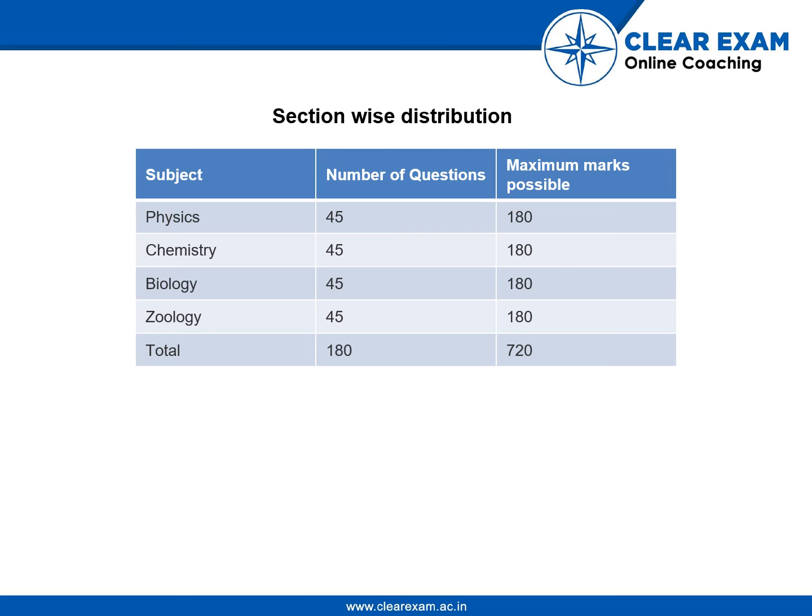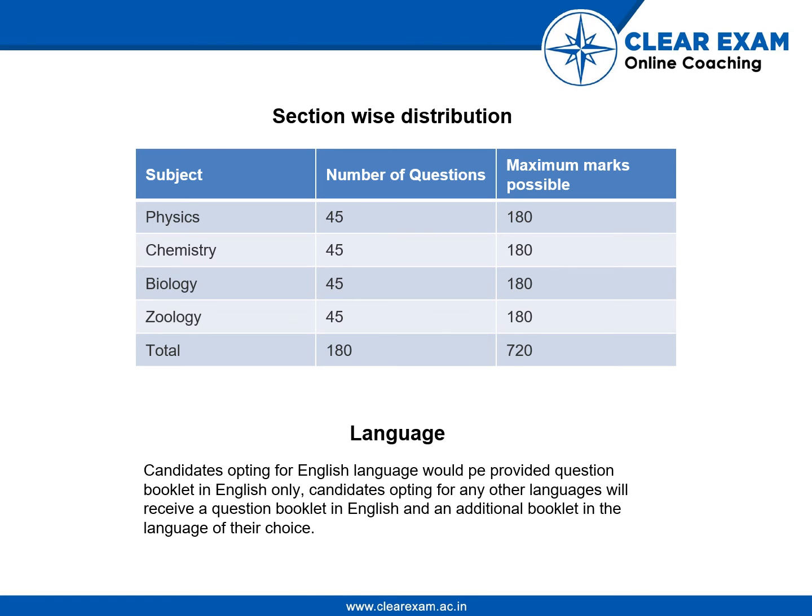Coming to the section wise distribution, in each section there would be 45 questions, like physics, chemistry, botany, and zoology. Each will have 45 questions, and NEET provides the students with the flexibility to opt for languages. So if a candidate has chosen the English language, then he will be provided a question booklet in English only. But candidates opting for any other language will receive a question booklet in English and an additional booklet in the language of their choice.